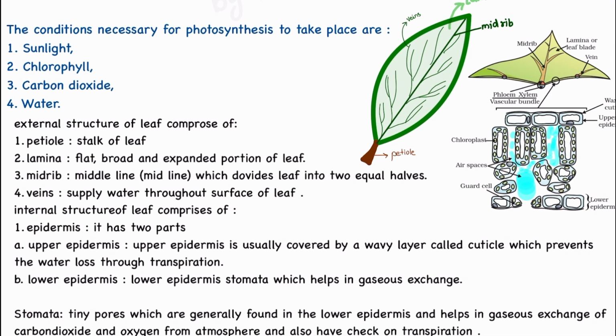The conditions necessary for photosynthesis to take place are sunlight, chlorophyll, carbon dioxide, and water. So carbon dioxide and water are the raw material. Chlorophyll is important for trapping the energy, and sunlight is the source of energy.